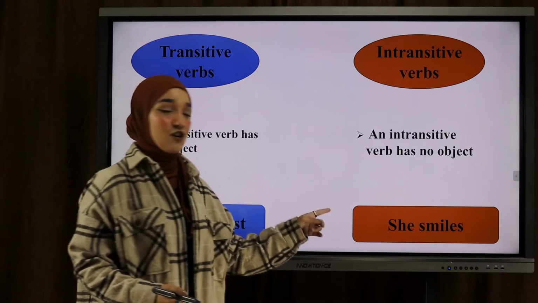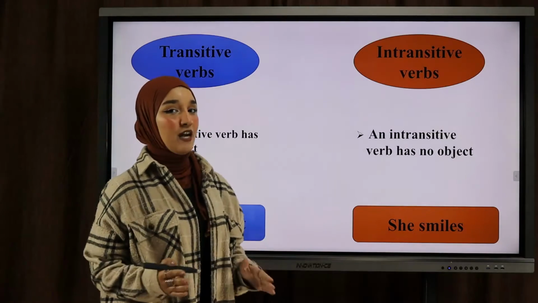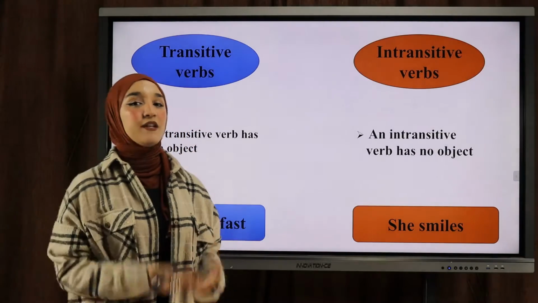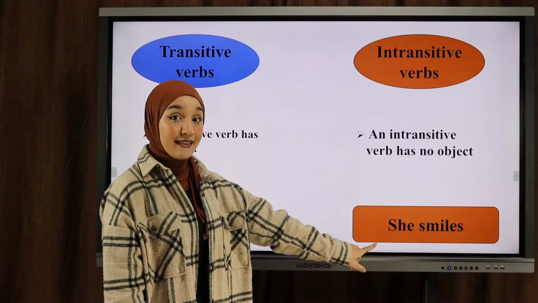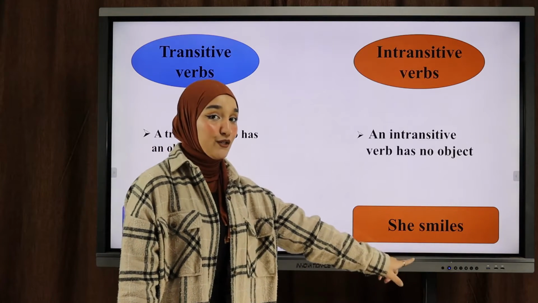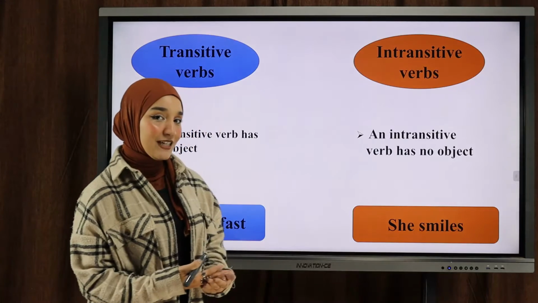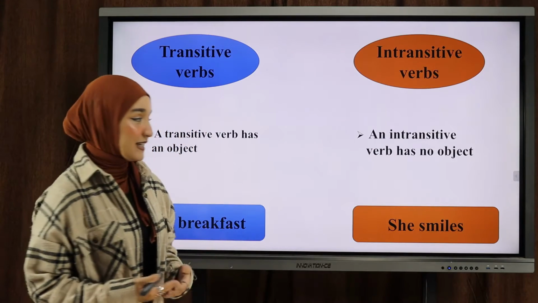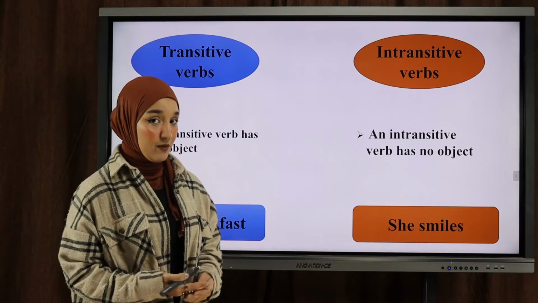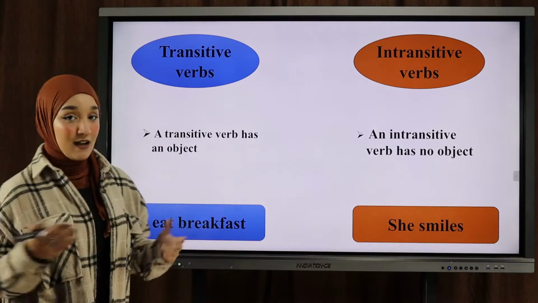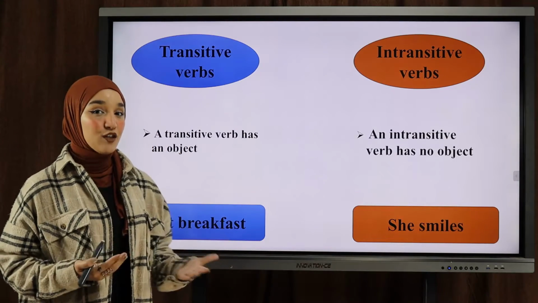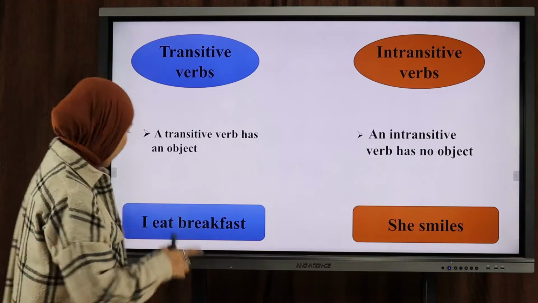An intransitive verb, however, does not have an object because it doesn't require an object. It doesn't need an object. So let's take a look at the example here. She smiles. The verb to smile here is an intransitive verb because it doesn't really need an object. Most of the times, intransitive verbs are followed by adverbs or prepositions, okay?